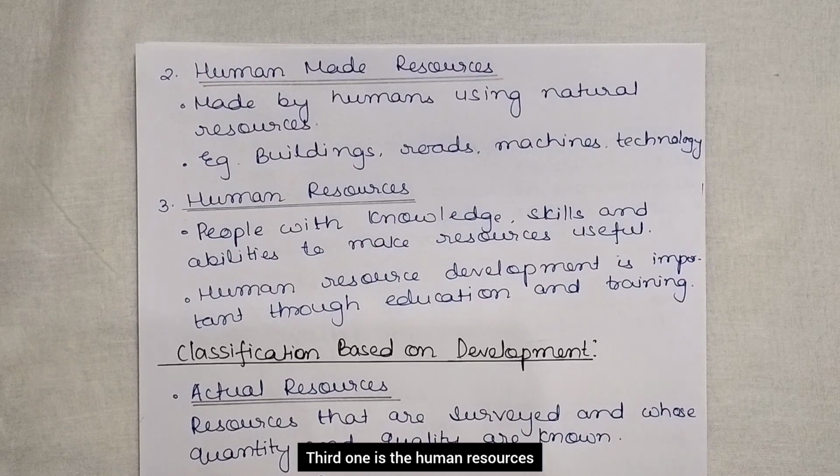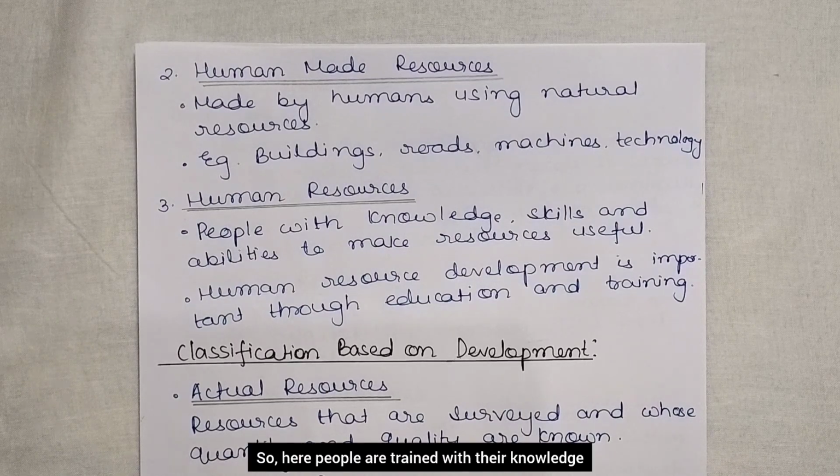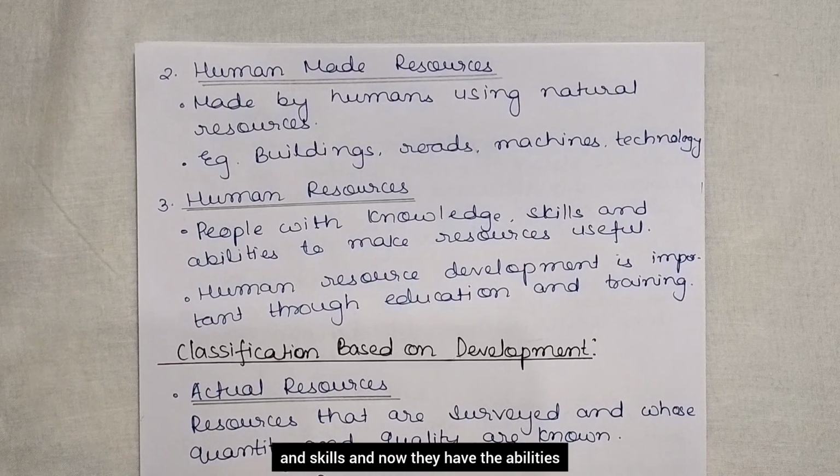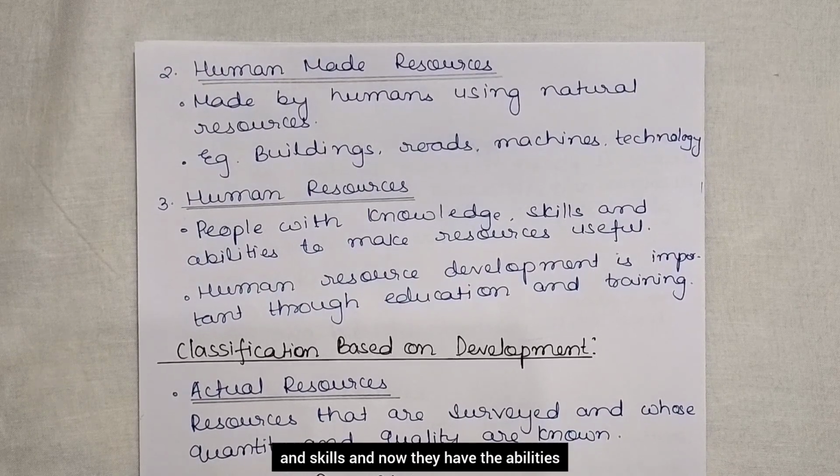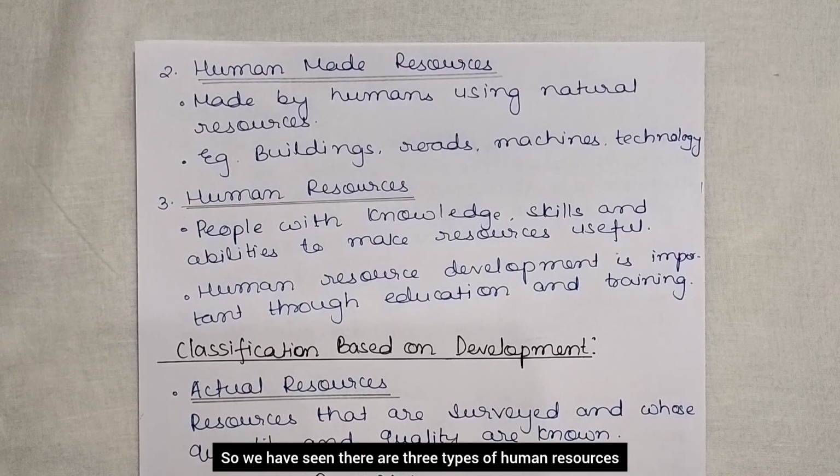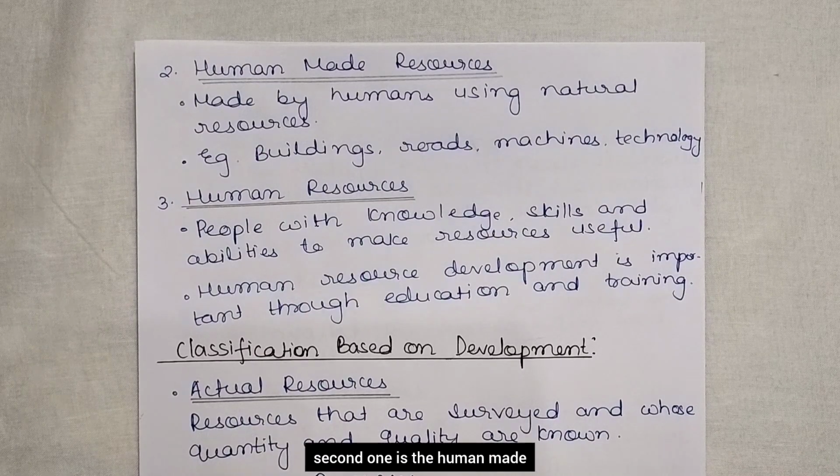Third one is the human resources. People with knowledge, skills and abilities to make resources useful are called human resources. Human resource development is important through education and training. So here people are trained with their knowledge and skills, and now they have the abilities to make resources useful, right? So these are human resources. So we have seen there are three types of resources. The first one is natural, second one is human-made, and third one is human resources.